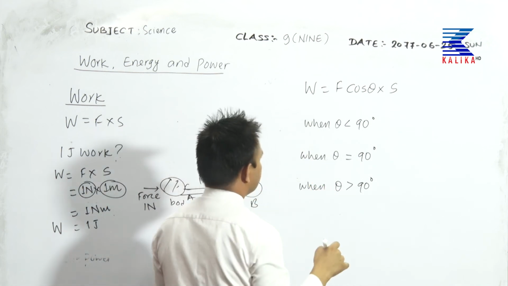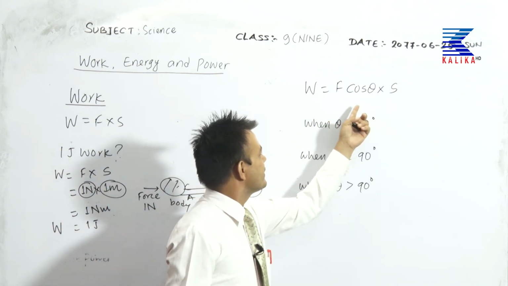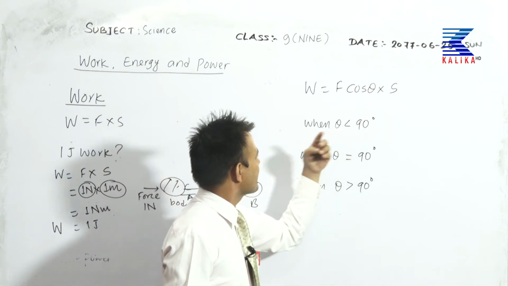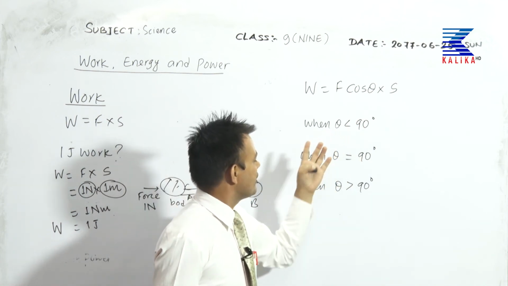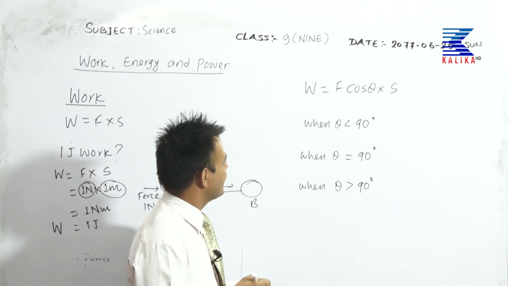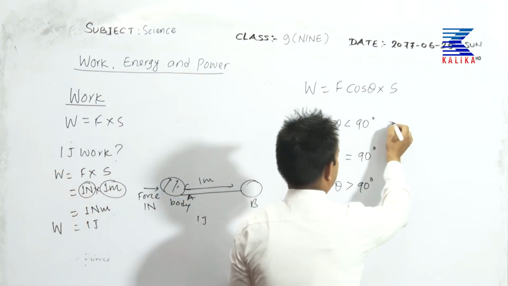Okay. So let's talk about what happens to the value of cos theta. So when the force is applied to a body with an angle less than 90 degree,